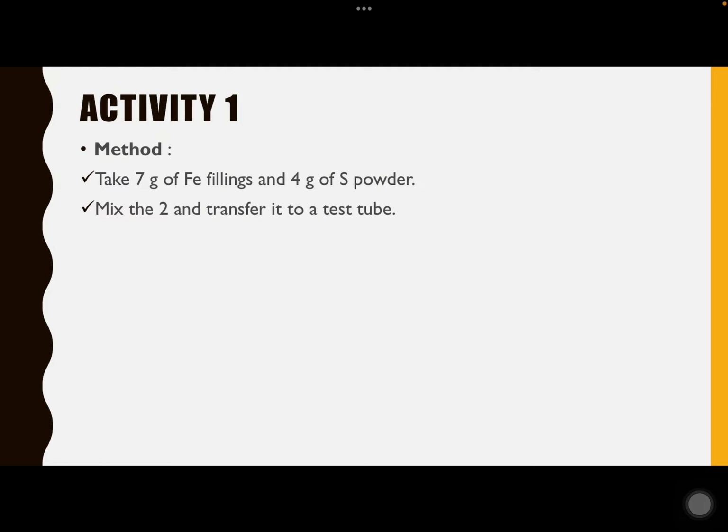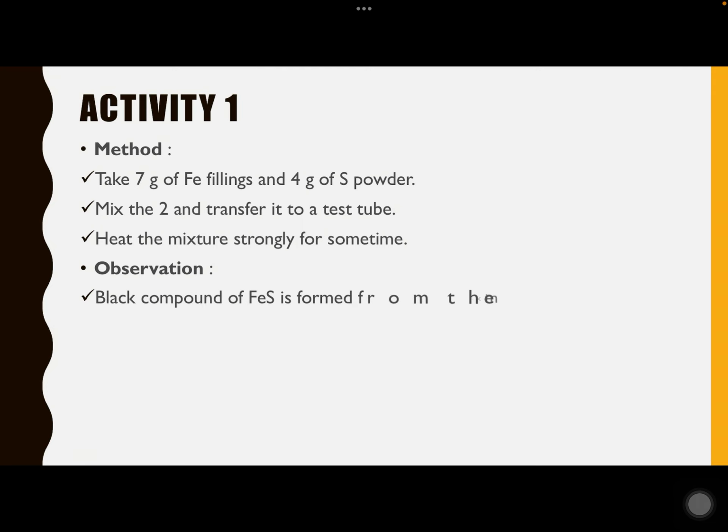Now we will do an activity that will make the understanding of the compound much more clear. Activity 1. Method: take 7 gram of iron filings and 4 gram of sulfur powder. Mix the two and transfer it to a test tube. Heat the mixture strongly for some time. What do you observe? Black compound of ferrous sulfide is formed from the mixture.